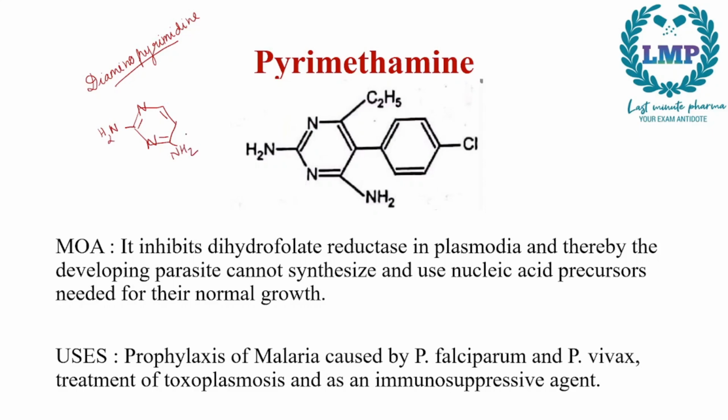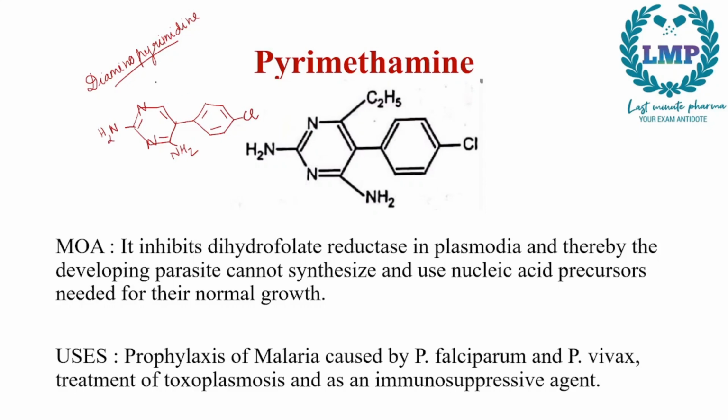So this is the structure of diaminopyrimidine. Since it is a synthetic derivative of diaminopyrimidine, we will attach this to another ring. Since this chlorine moiety is very important for its antimalarial action, we will add a chlorine here.